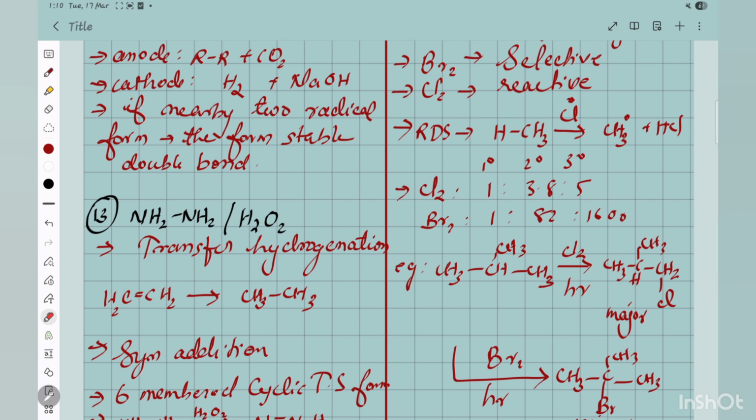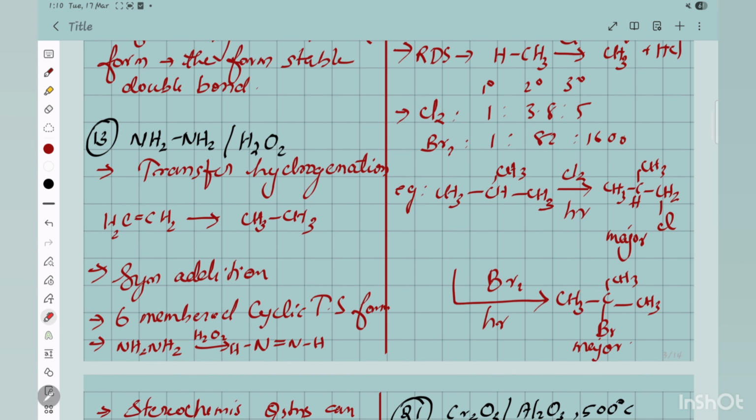It is the same as hydrogenation, but it is a kind of syn addition, where this NH2 is changing to imide like this. Okay, it will be oxidized by this one, and this hydrogen will get added from this in the syn addition, and N2 will get eliminated. So there is again an intermediate forming, a 6-membered cyclic transition state. So the main thing is about the intermediate forming, the transition state forming, and syn addition or anti addition. Those all things are very important.